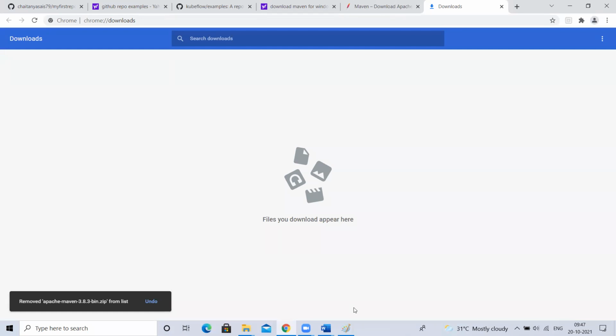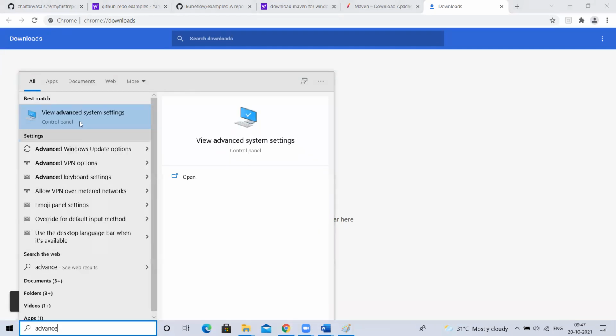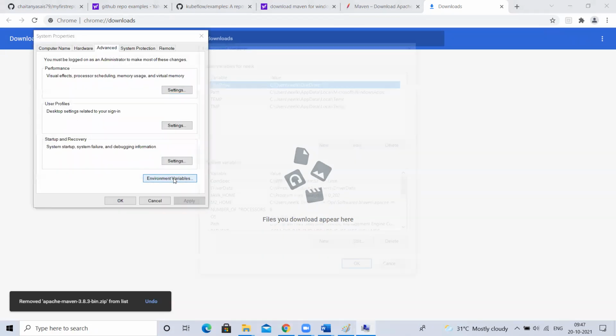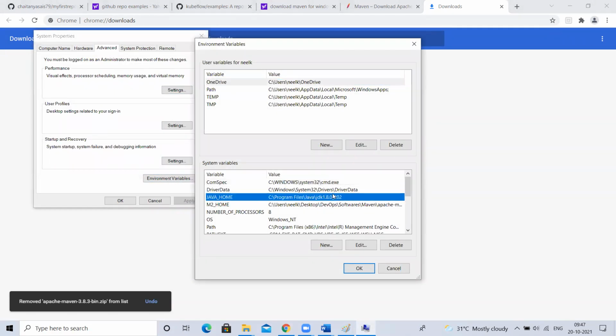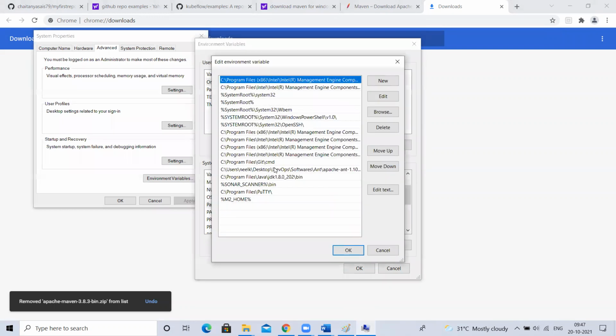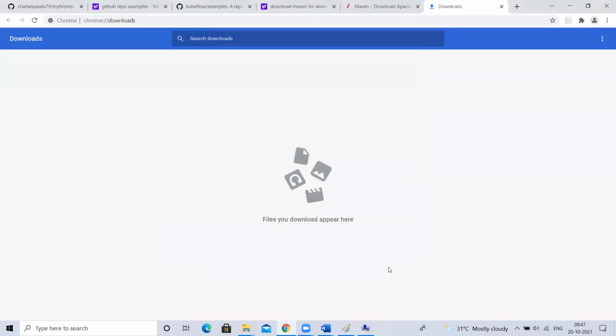Okay, how I have set? See here. I have set the path for Java like this, in environment variables. See here, JAVA_HOME, I have set like this path. Then again, I went to the path variable. Instead of reading the variable, I think in the last session when I was explaining to my students, I directly gave it here. Or else I can give percentage signs around JAVA_HOME like this. So like that you have to set the Java path.